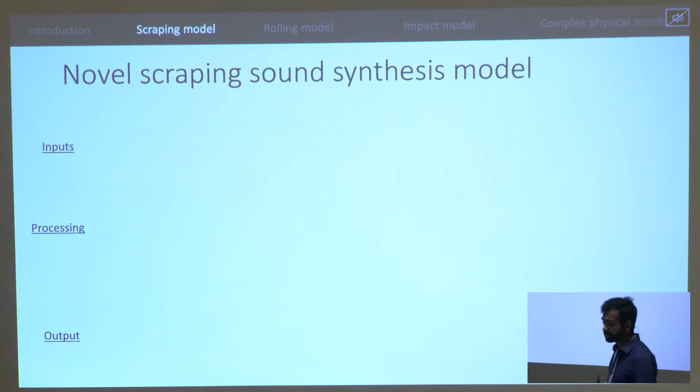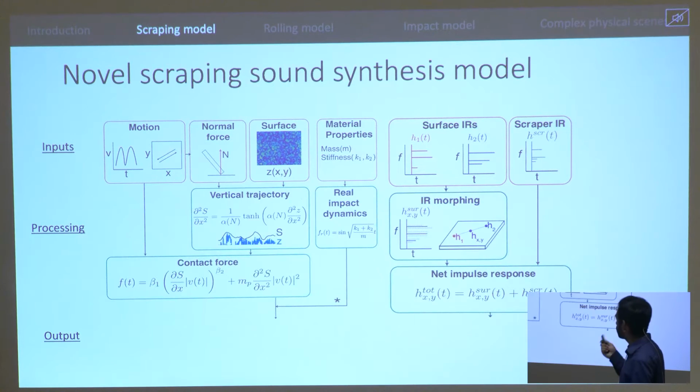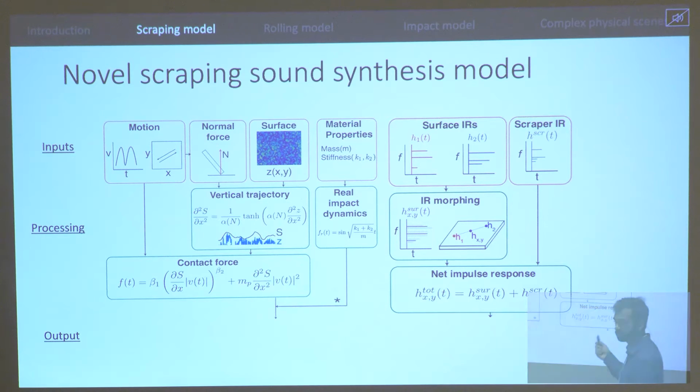So to address this, we propose a new scraping sound synthesis model, which has physically and perceptually relevant input parameters like motion information, normal force, surface depth information, material properties, and impulse responses from both the surface and the scraper. It goes through differentiable and physically interpretable processing steps, which I'll talk more about in the next slides.